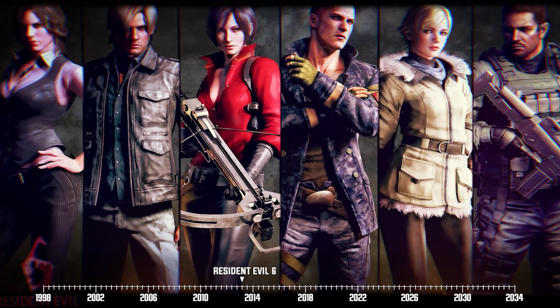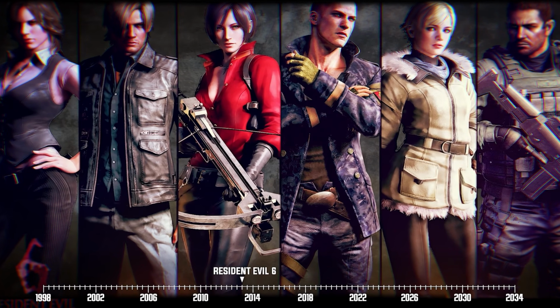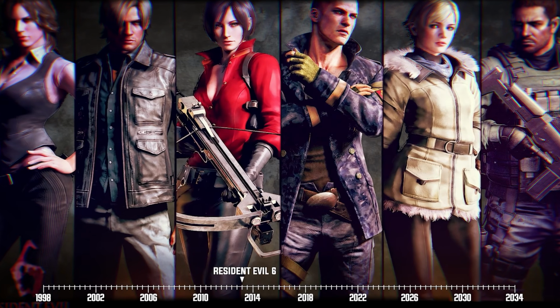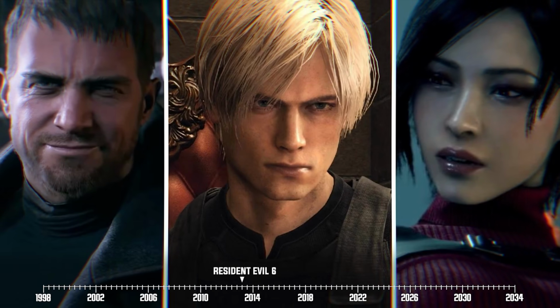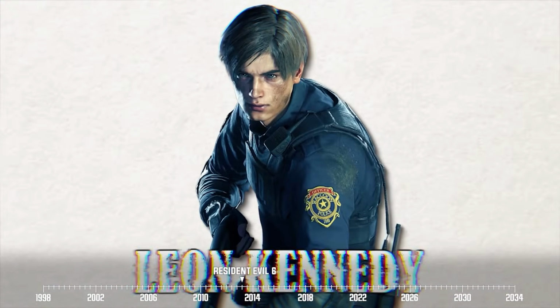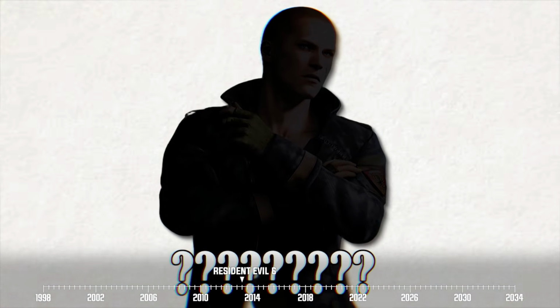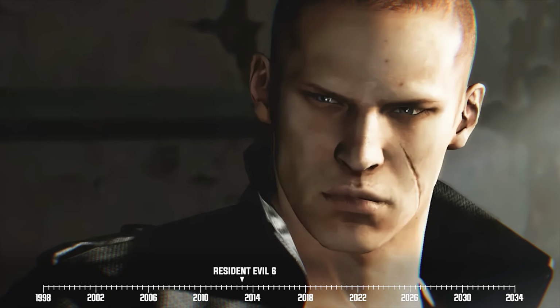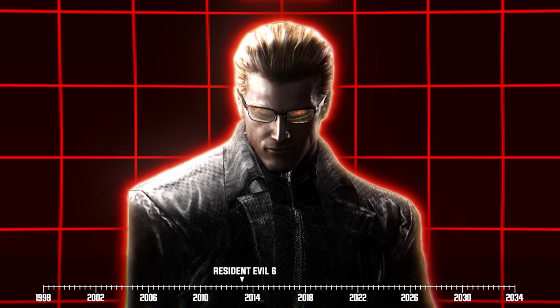This particular title features a quartet of main characters. In addition to that, each of the main characters in this game has their own storyline that's all interconnected with one another. Now, you're probably already familiar with the first three protagonists in the game: Chris Redfield, Leon Kennedy, and Ada Wong. But then there's the fourth main character of the piece, Jake Muller. Now, Jake happens to be a formidable mercenary in the Resident Evil universe. Oh, and he's also the son of the late Albert Wesker.